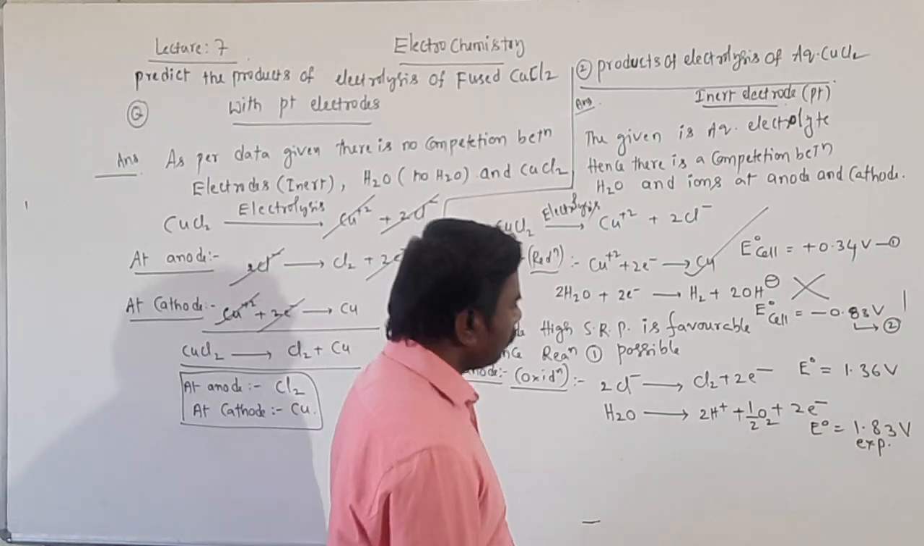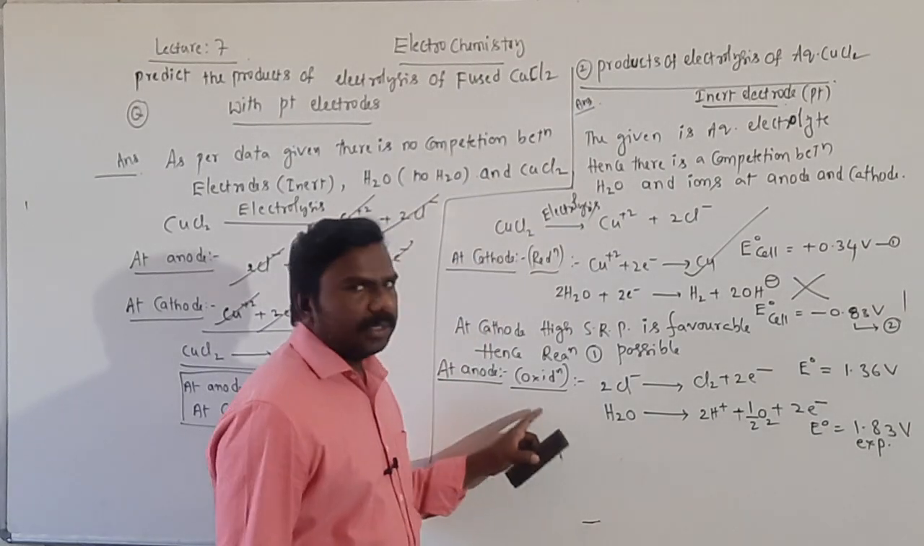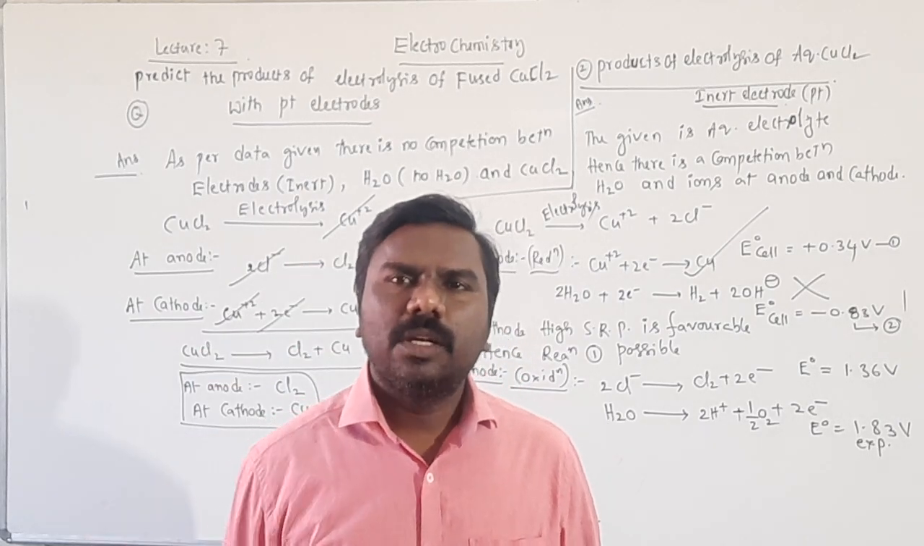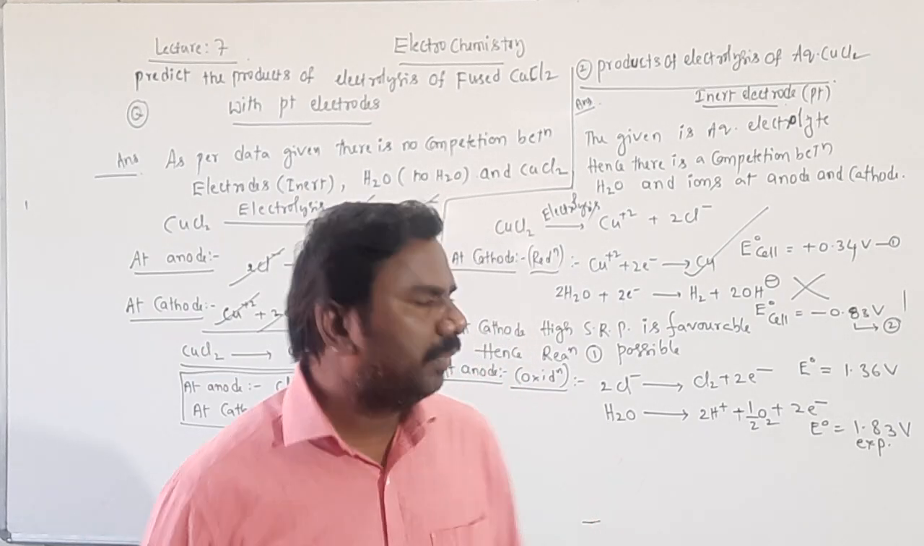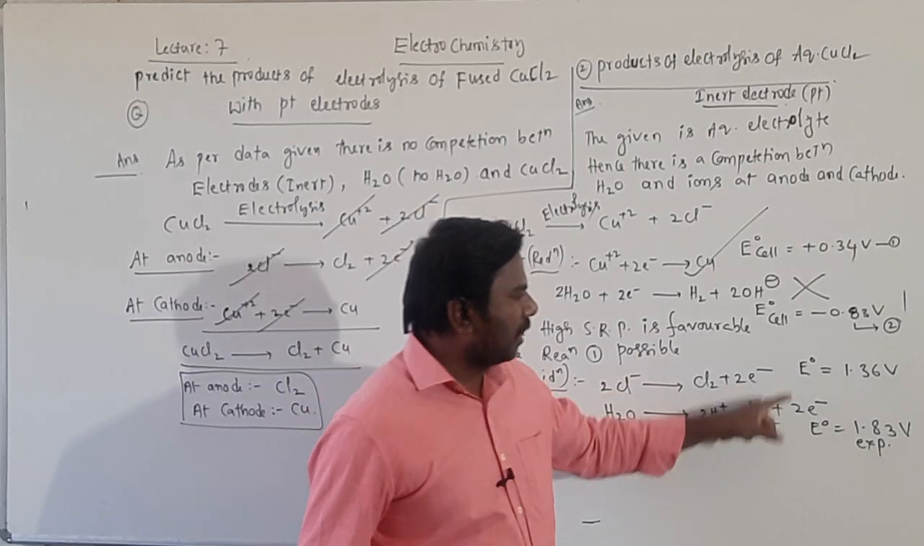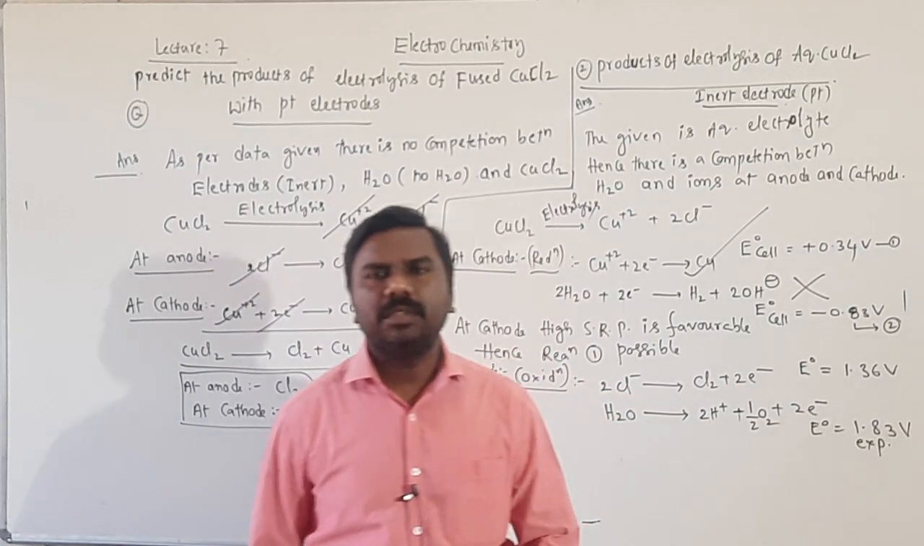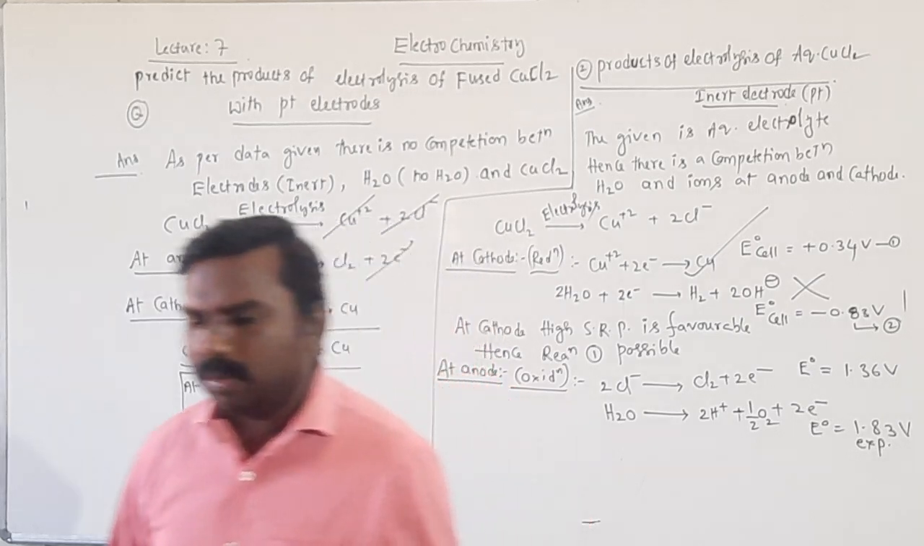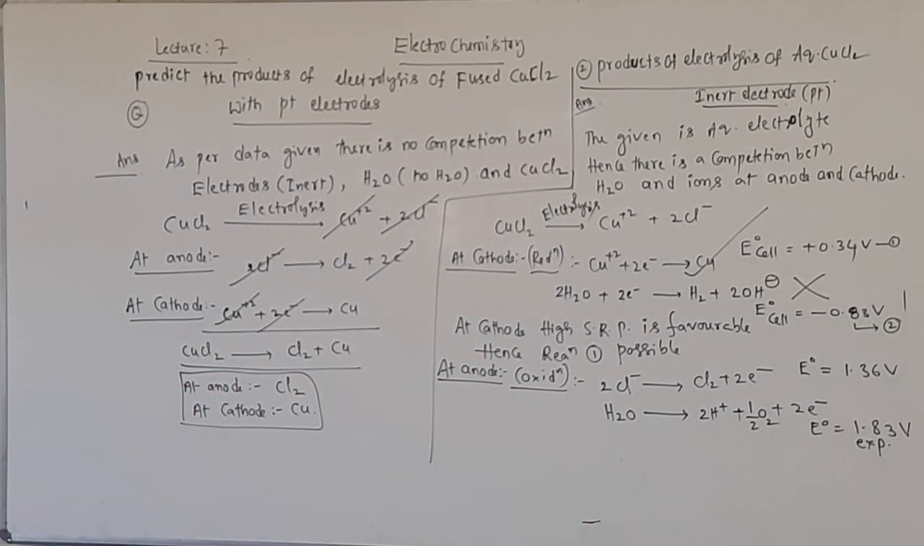Now, anode oxidation: for oxidation, the SRP value must be low. Low in the sense which is favorable, 1.36 or 1.83? Which is favorable at the cathode? The lower value. 1.36 is the lower value, okay, and 1.83 is the higher value.